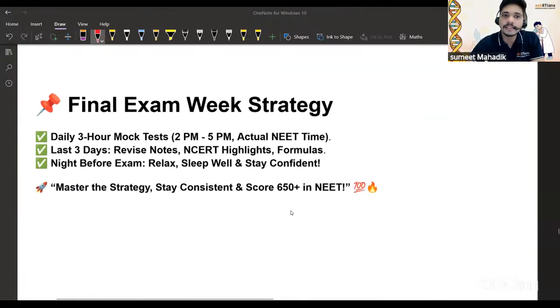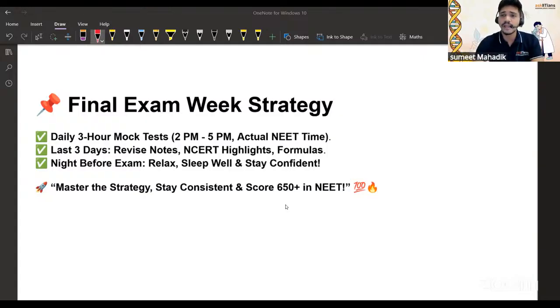Then final exam week strategy. अभी क्या हो रहा है ना, आपकी फाइनल है, चलो 7 days बचे, क्या करेंगे अभी इसमें? क्या करना है, daily 3 hours mock test should be there. Okay, last 3 days you don't go for other things, go for revised notes, NCERT highlights, formulas, whatever you have done. Don't go for the next things apart from it. Whatever resources you use, make sure आपको लगता है कि for this chapter there are 4 resources like this notes, make sure आपको जो लग रहा है कि यही notes important है वही में पढ़ना है, ठीक है? अभी next कुछ extra नहीं पढ़ने जाना.